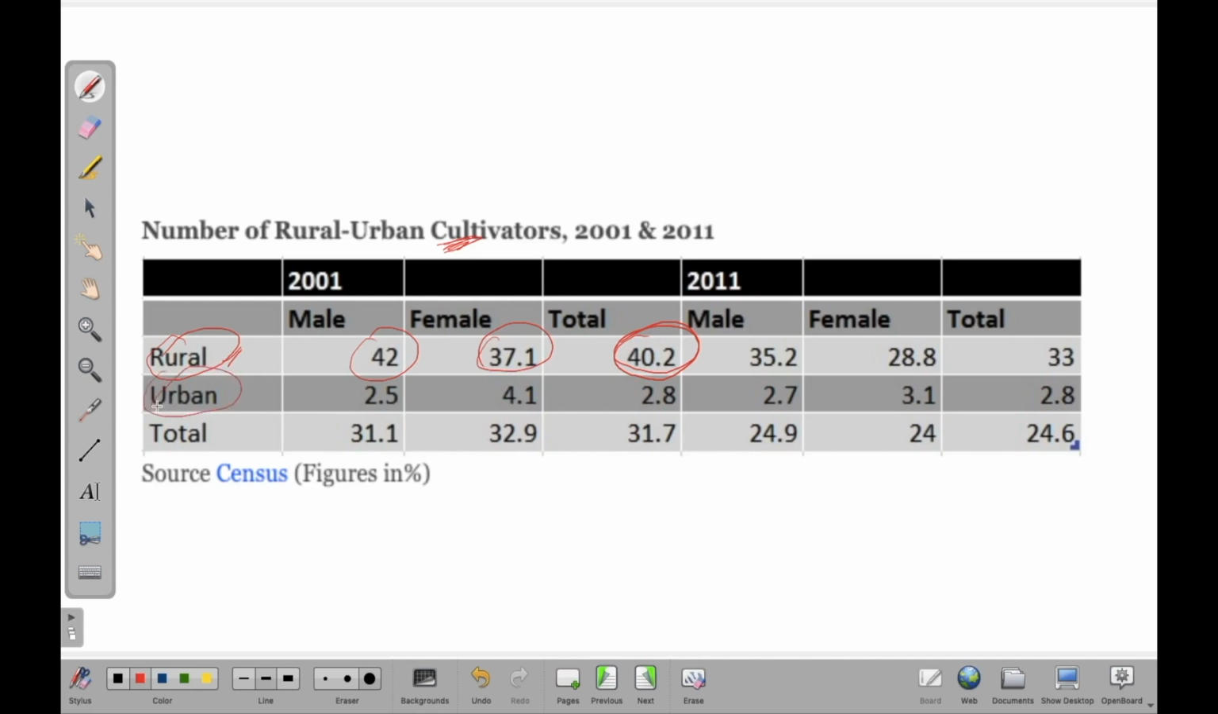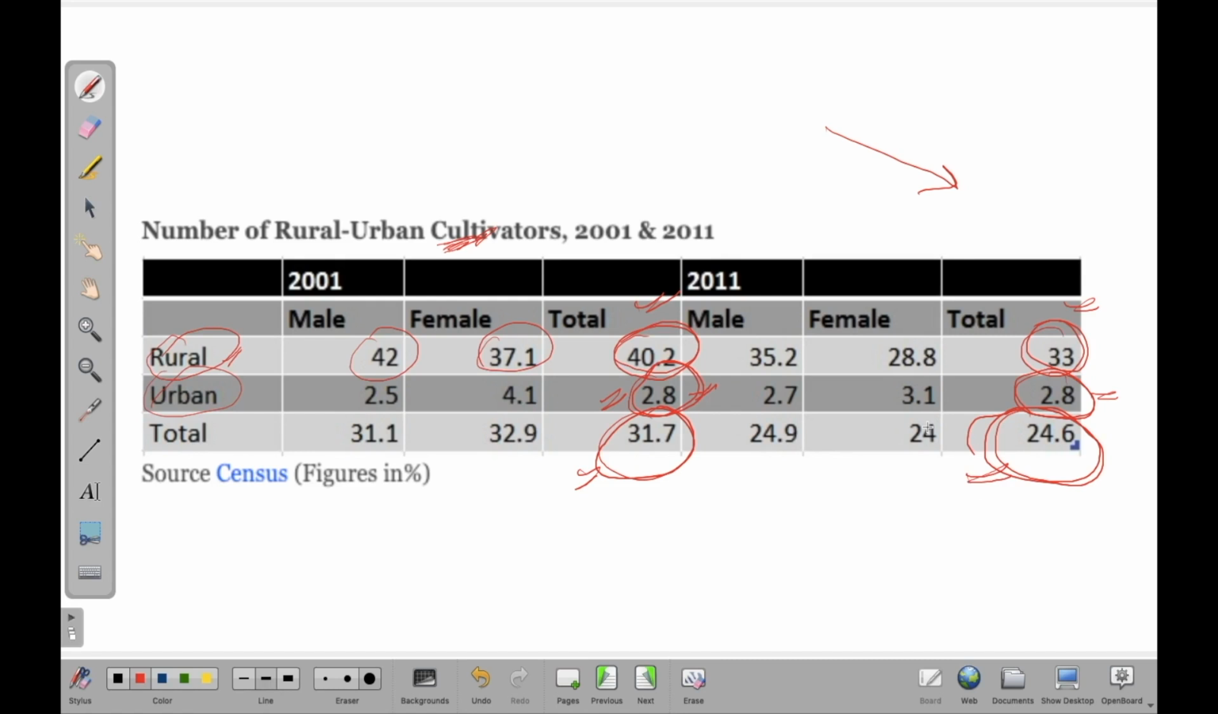And when you take the same thing for urban, you will find that there are very few people, that is 2.8%. And if you consider the overall population of India, the figure would come out to be 31.7, right? This is the 31.7% of the total population working as cultivators in 2001, and similar is the case with 2011. But you can see that there is a downward trend from 40.2 to 33% for the rural sector, while in the urban sector it remains almost the same, 2.8%. And for the total population, it comes out to be 24.6%.